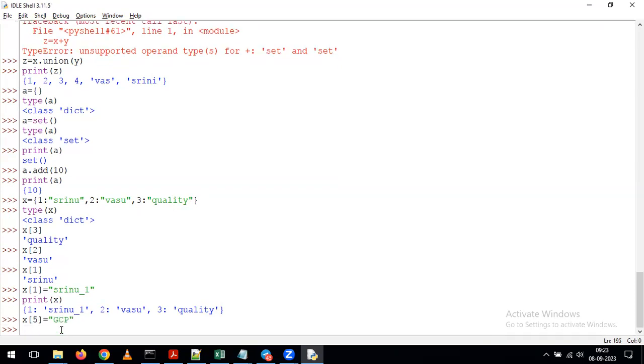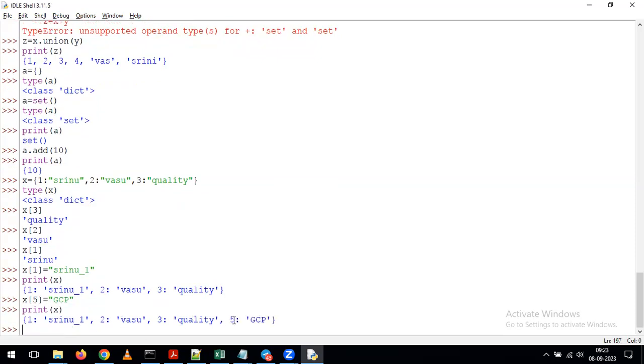Just click enter. After that, give print of x. See what's happening. It added one more element, 5 GCP. Out of this 5 GCP, the key is 5 and the value is GCP. So like that, you can add elements on top of your dictionary. If you want to add an element, we can simply give x of key is equal to value. With that, we can add the element.